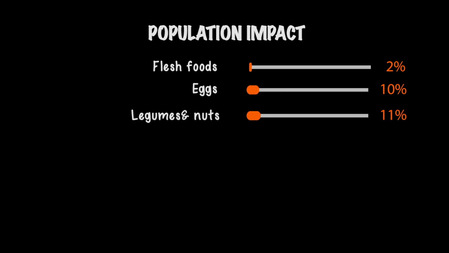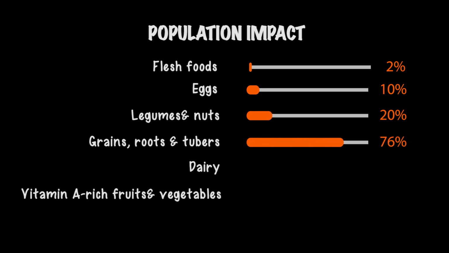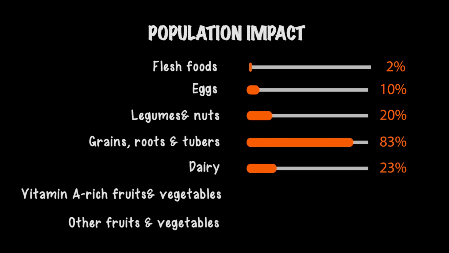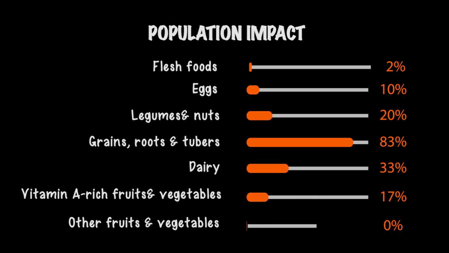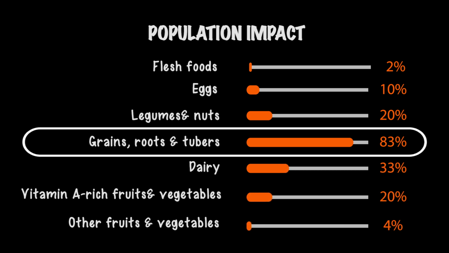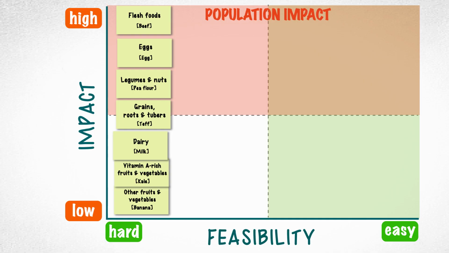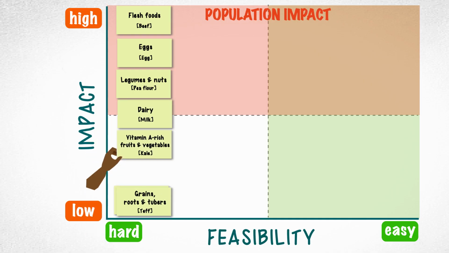Asking, where is there room to improve, is the second way to look at impact, because changing a behavior that only a very few people are doing will have a big impact. As you can see here, most mothers are already feeding their young children grains every day, so you will not gain much by increasing this behavior. So we move grains down on the impact ranking since there's not much room to improve.